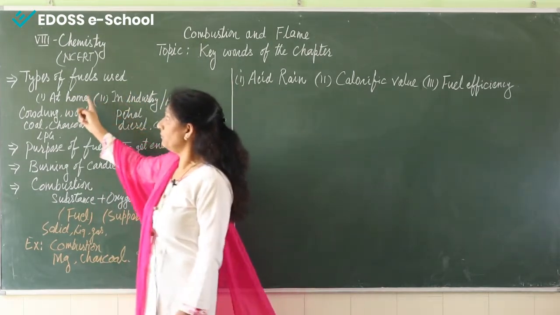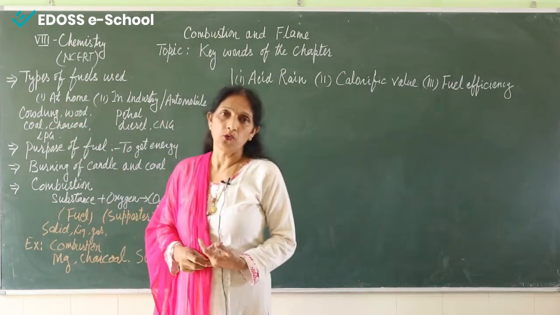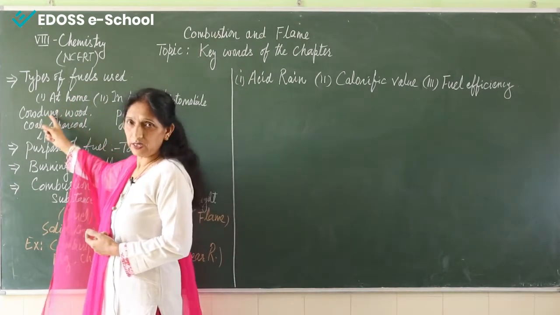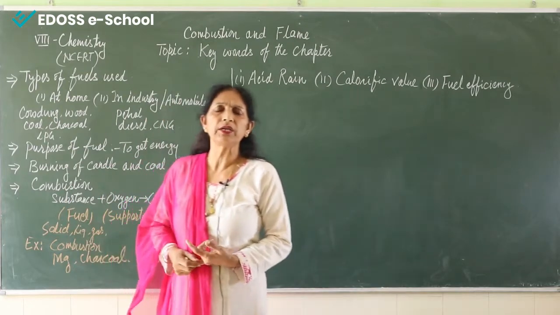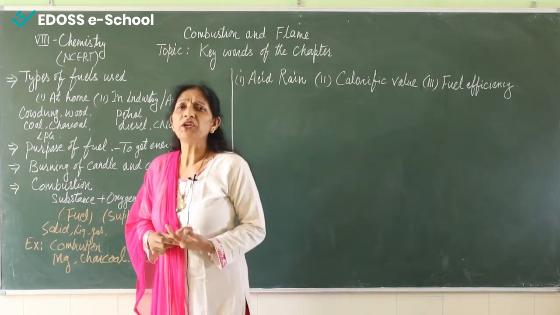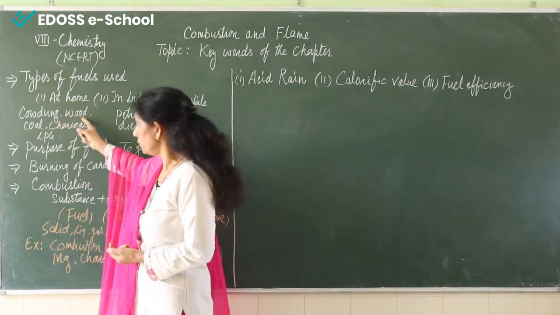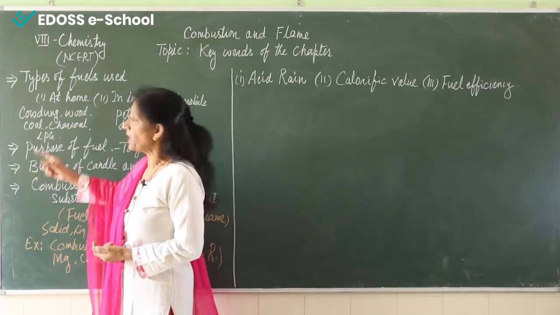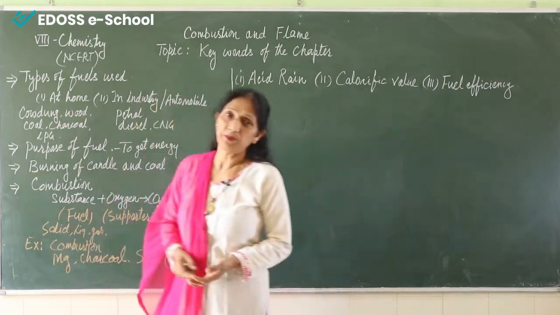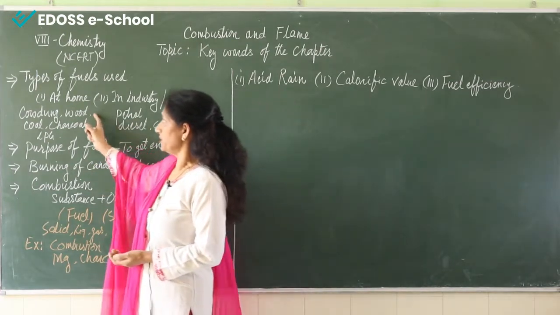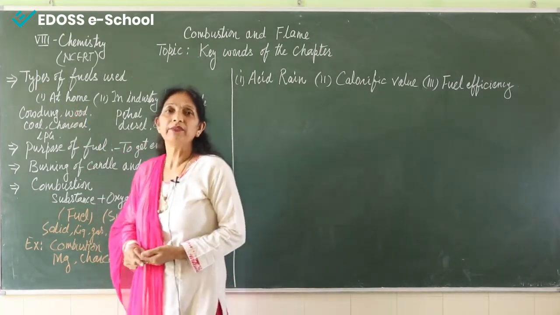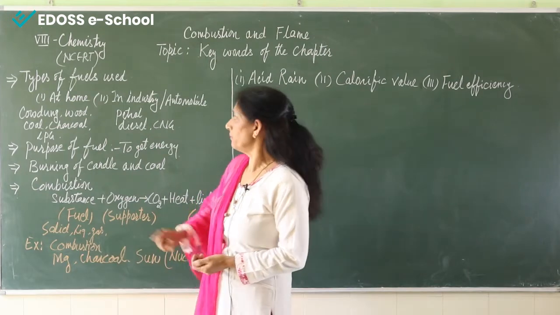The fuels that we use in the home are cow dung, used by people living in villages, and also wood, coal, charcoal, and LPG. These are the types of fuels that we use in our home.